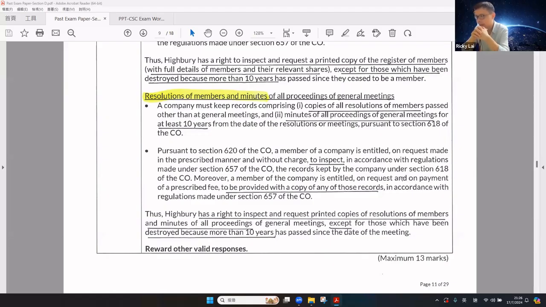The member is entitled, on request and on payment of a prescribed fee, to be provided with copies of all of the records. Therefore, the shareholder has the right to inspect and request a printed copy of the resolutions of members and minutes of all proceedings of the general meeting, except for those shareholder meeting minutes which have been destroyed because more than 10 years have passed since the date of that resolution.